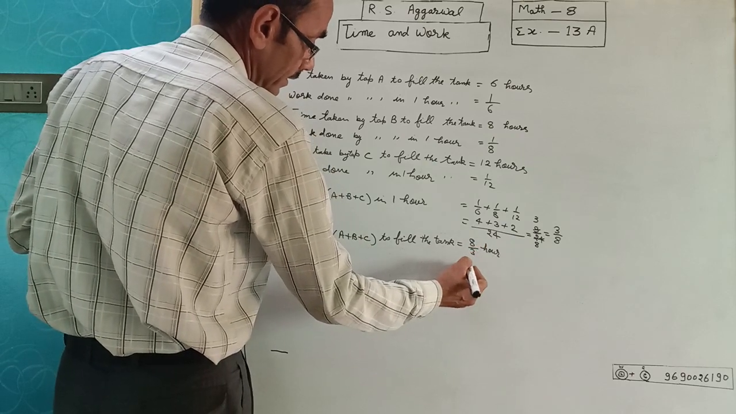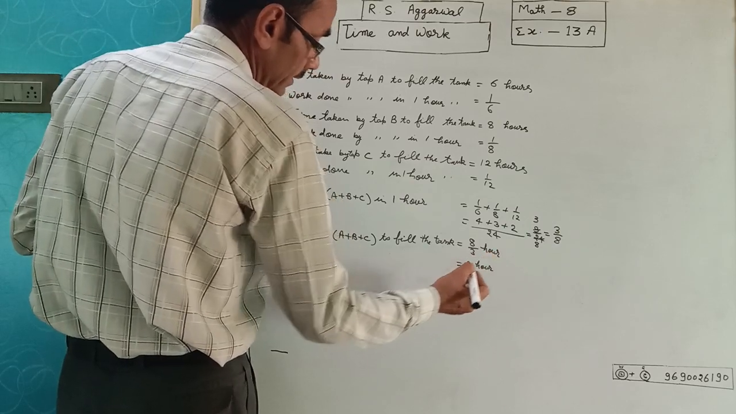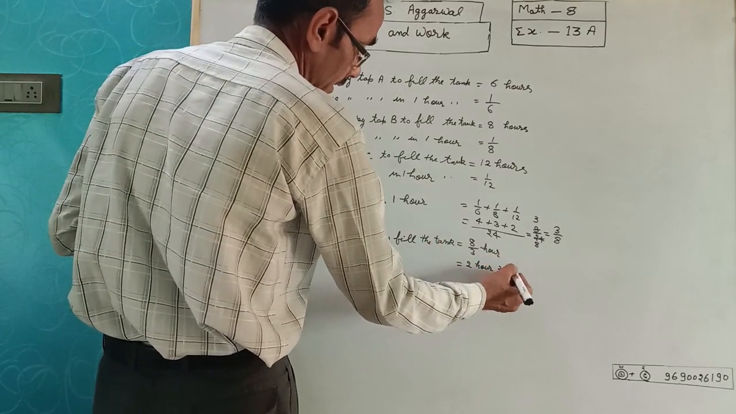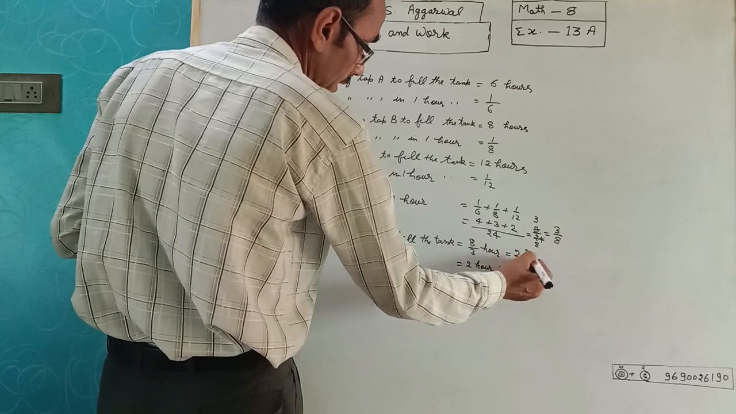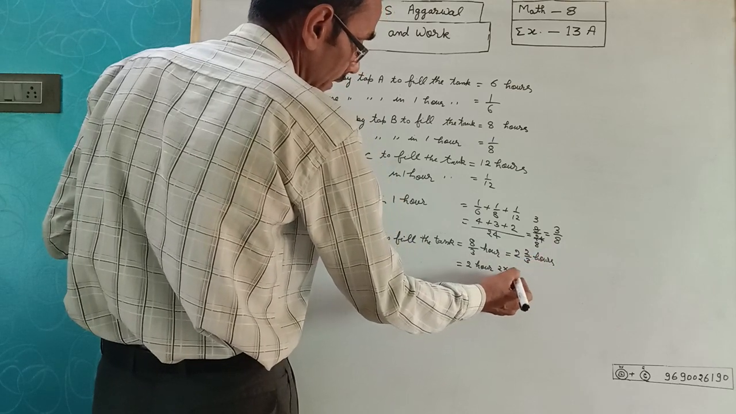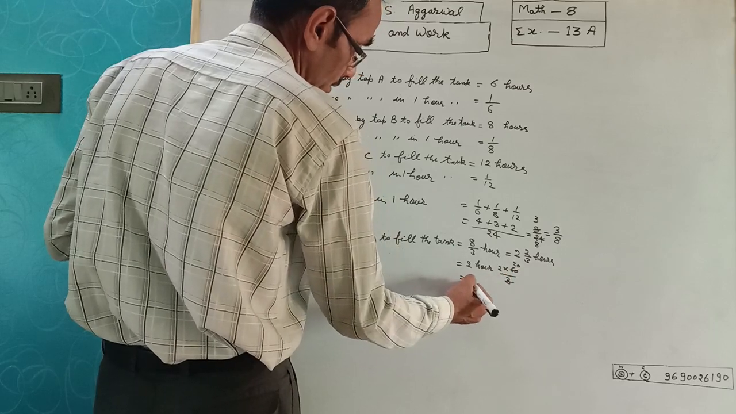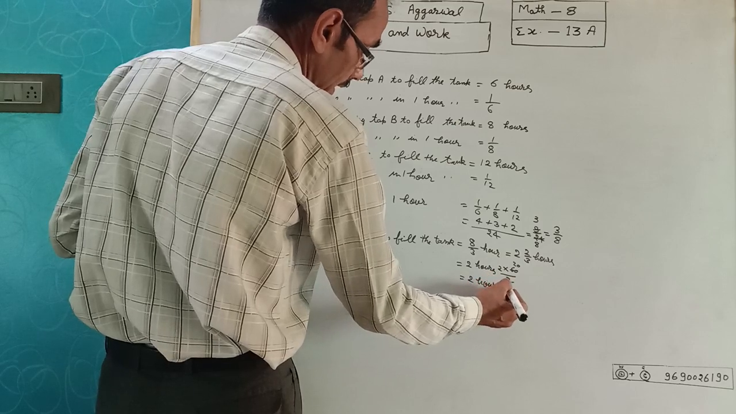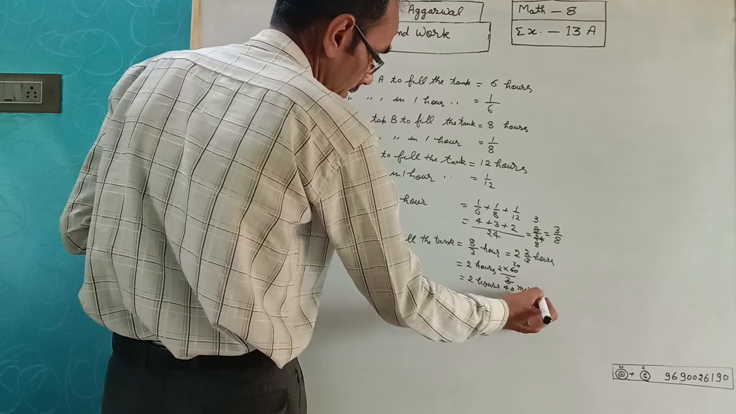You write the 2 hours and 2 into 60/3. 2 and 2/3 hours upon 3. 3 2s are 6. 2 2s are 40. 2 hours and 40 minutes.